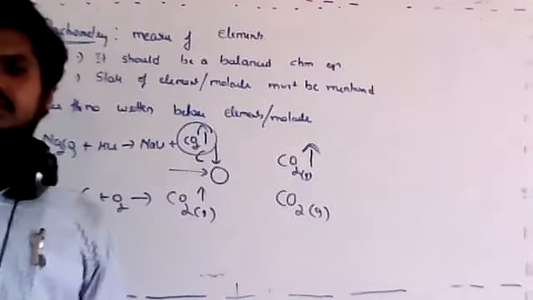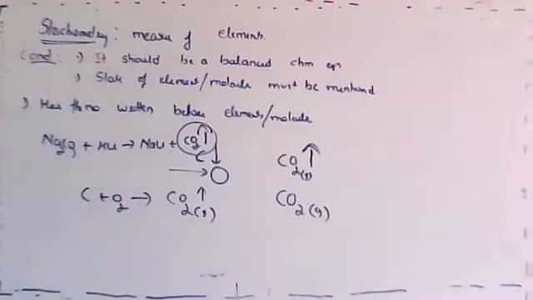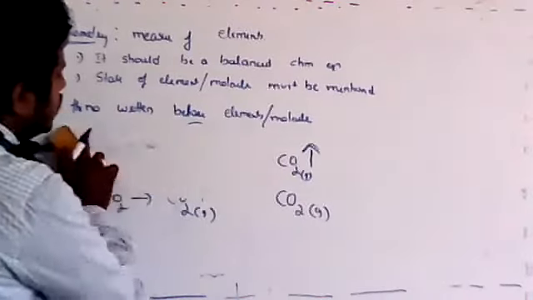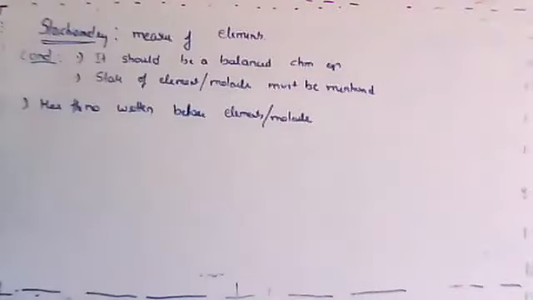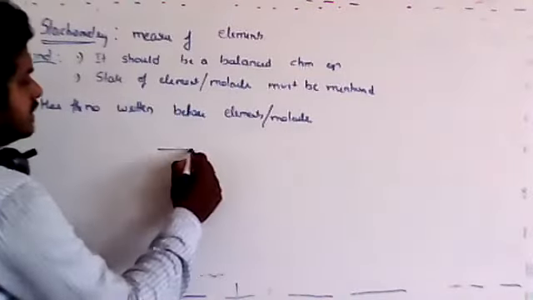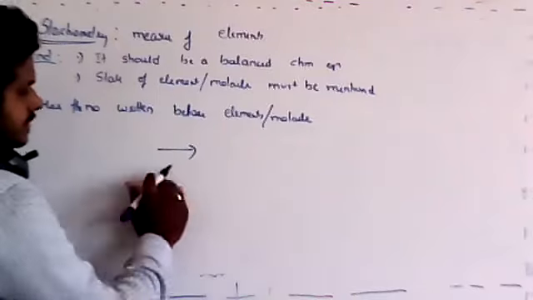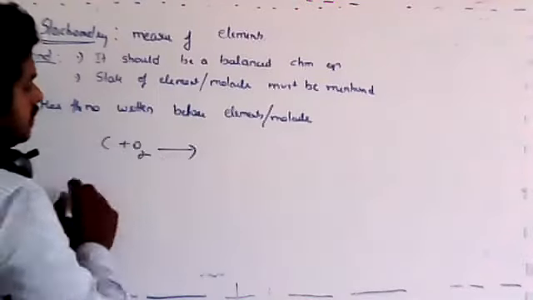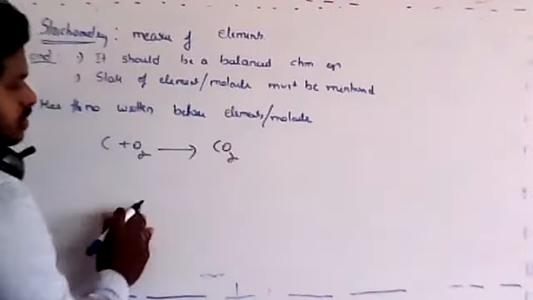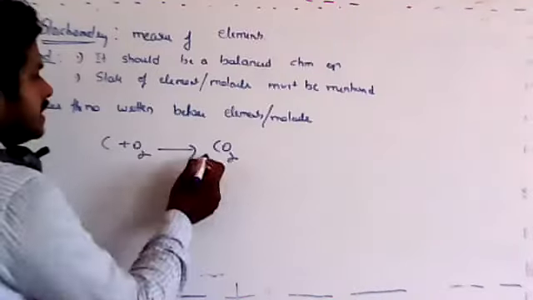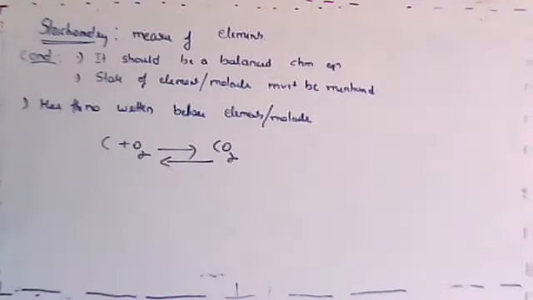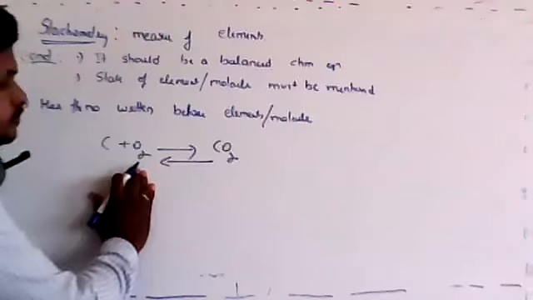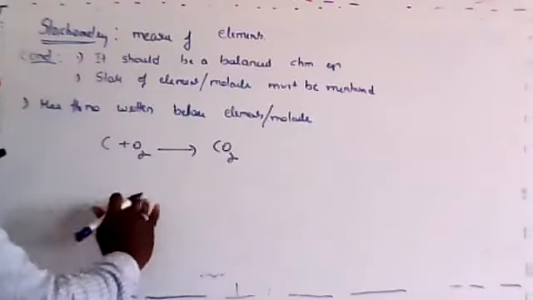Sir, the arrow mark between reactant and the product side. That also I can tell you, usually there will be two types of arrow mainly you will be using. One is like this, a single sided arrow. For example, when carbon reacts with oxygen, you will be getting carbon dioxide. It is not possible to get the carbon and oxygen in a reverse way. By using carbon dioxide, you cannot get back the carbon and oxygen. So therefore we'll use only a single sided arrow.